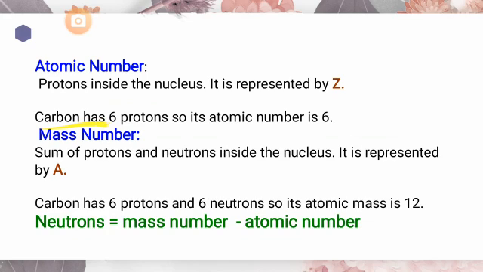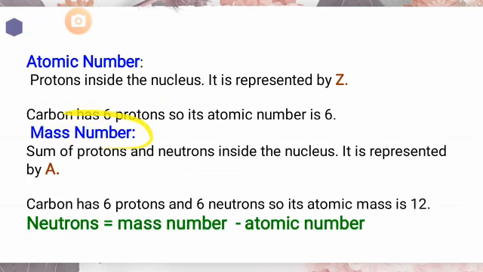For example, carbon has 6 protons in its nucleus, so its atomic number is 6. Atomic number is generally represented by Z. Okay, you will represent atomic number by Z. If it is written Z is equal to 6 or Z is equal to 7, it means its atomic number is 6 or 7. So, atomic number is the number of protons that are present inside the nucleus of any atom.